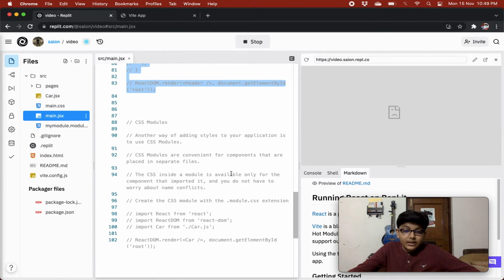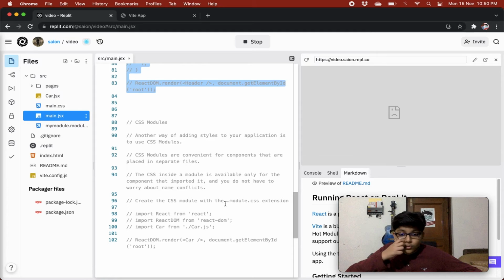The CSS inside a module is available only for the component that imported it. So the CSS is available to that component only, and you do not have to worry about name conflicts. We don't need to worry about the name conflicts that can occur with CSS if we use CSS modules, right?